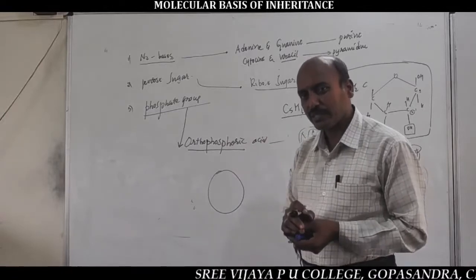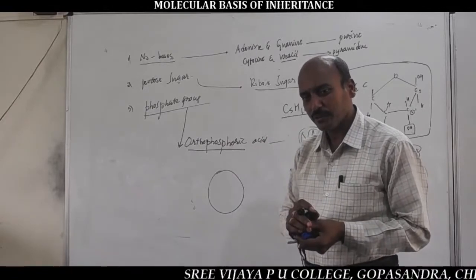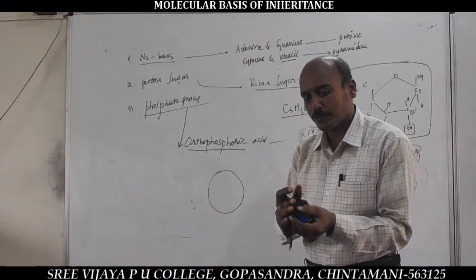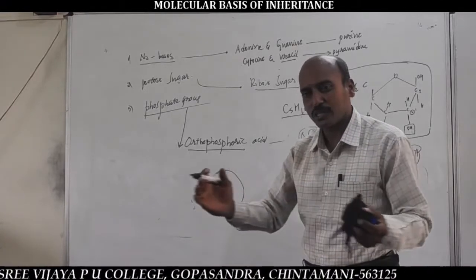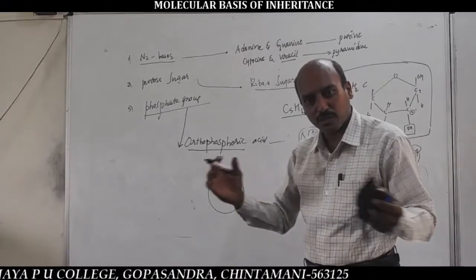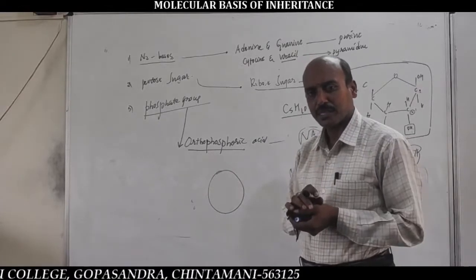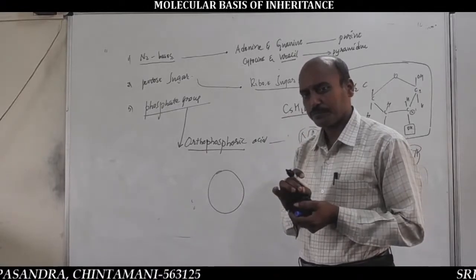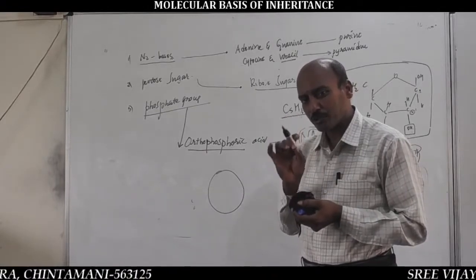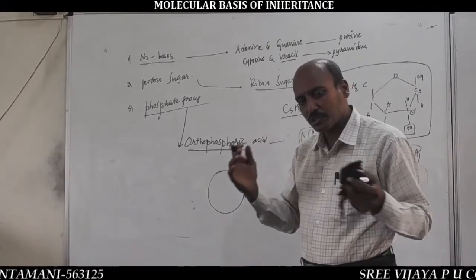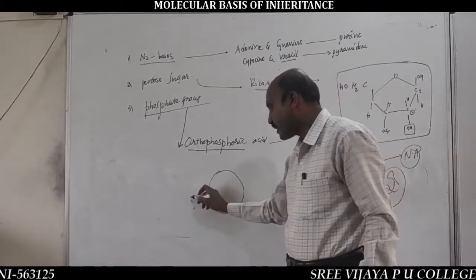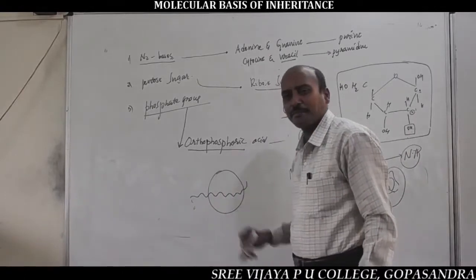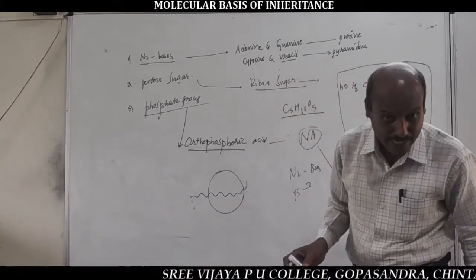In the histone octamer, the basic, positively charged parts of the histone proteins lie towards the outer side. These positively charged basic histone proteins present on the outer side attract the negatively charged DNA.